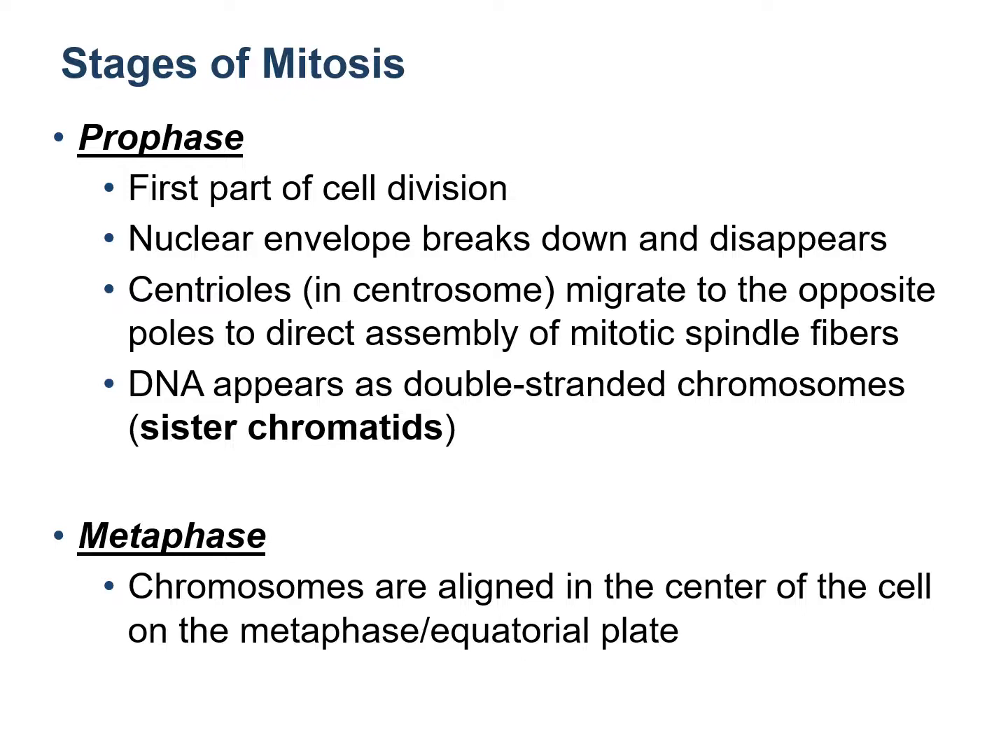The second phase of mitosis is metaphase. In metaphase, the most important feature is that all the chromosomes will line up in the center of the cell, and this central part of the cell where the chromosomes are all arranged in a linear fashion is known as the metaphase plate or the equatorial plate.